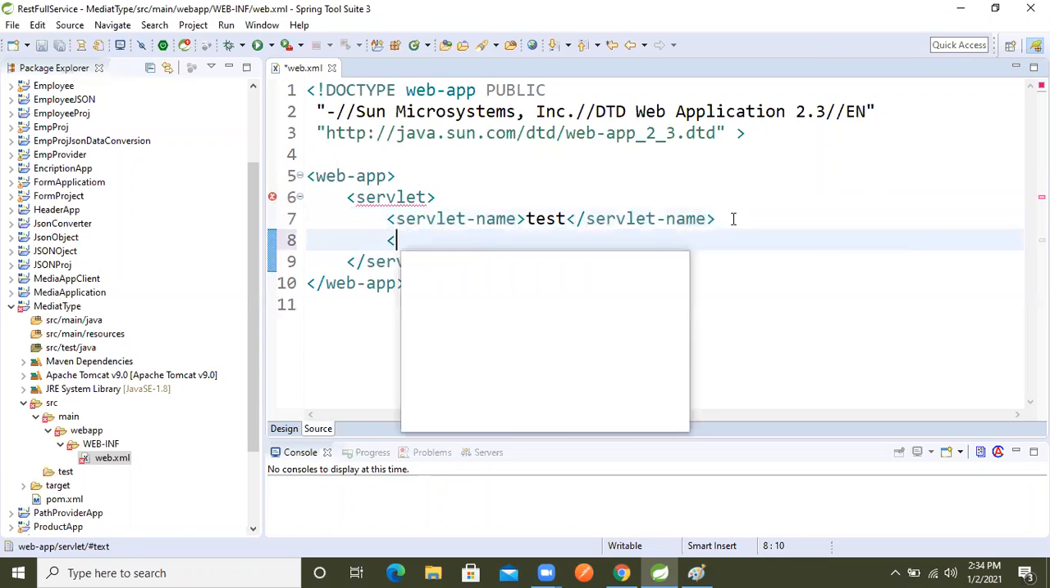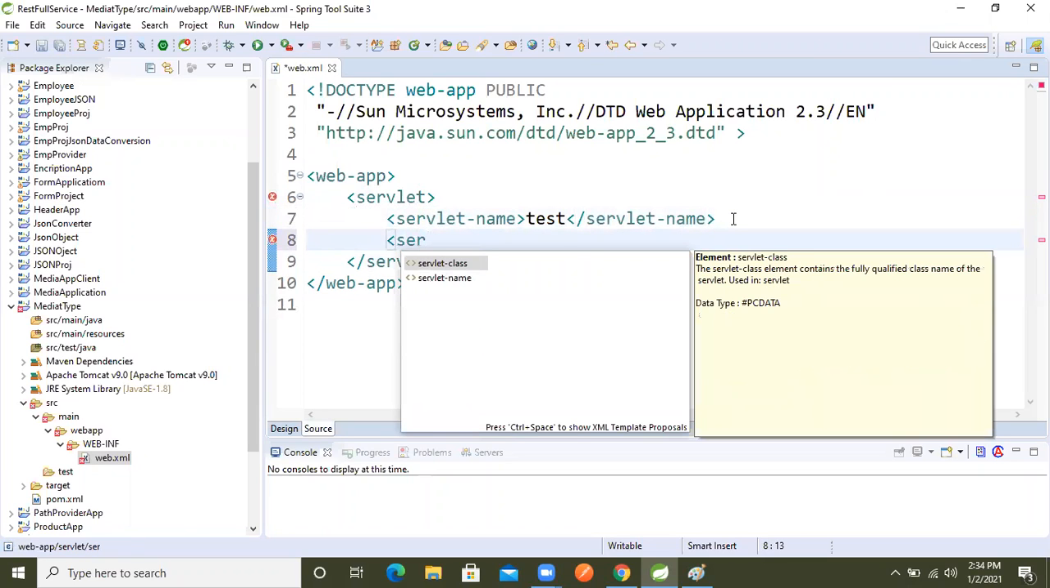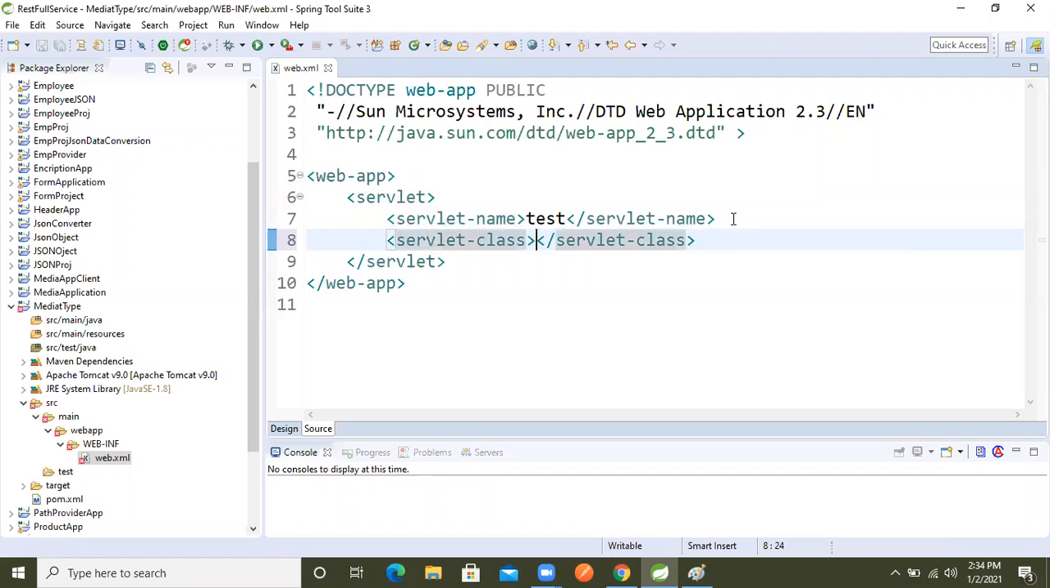In the test again, what will we do now? Servlet, right? Servlet class name. In the servlet class name, the Jersey people, meaning the JAX-RS people, have given a ready-made servlet. That servlet we will give as a fully qualified name here, right? So if we want the fully qualified name, what will we do now? We will use the keyboard,